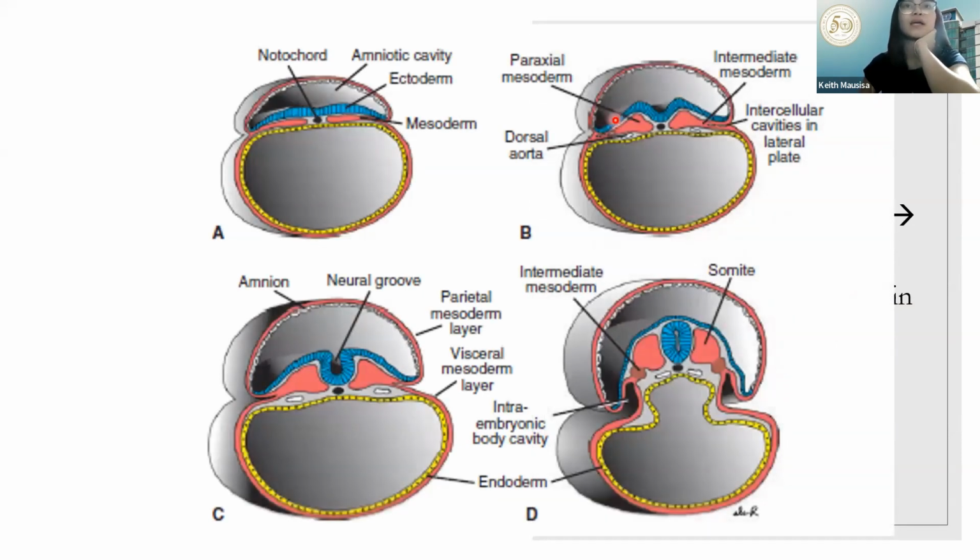Okay, so that's your paraxial mesoderm, the one in the middle, medyo makapal. The thin layer would be your lateral mesoderm. The one at the middle, kasi each side yan eh, hatiin natin siya sa gitna. So, we have paraxial here, intermediate, and then the lateral. Again, dito naman, paraxial, yung pinakamakapal, and then at the middle, intermediate, and then sa lateral would be the lateral plate.